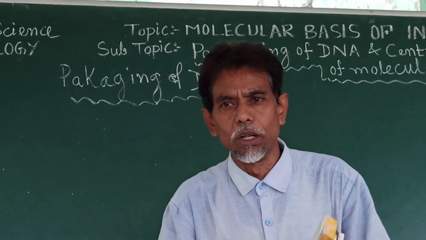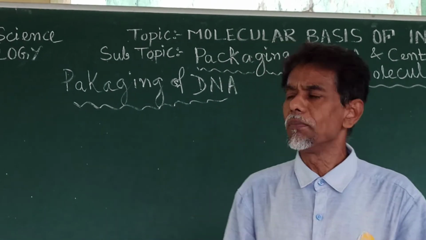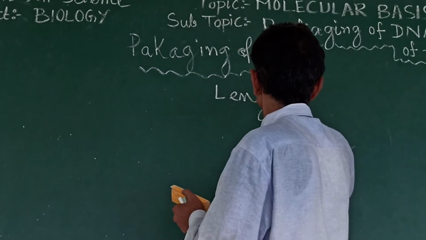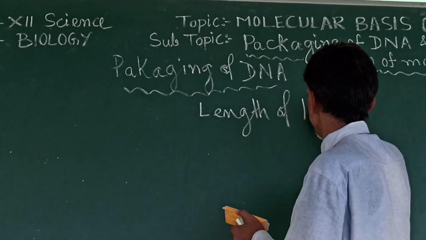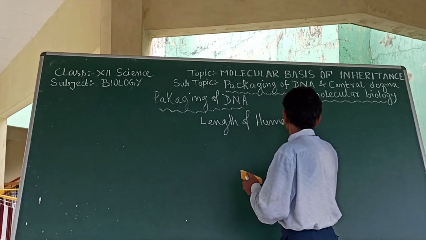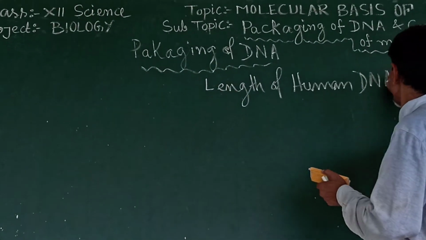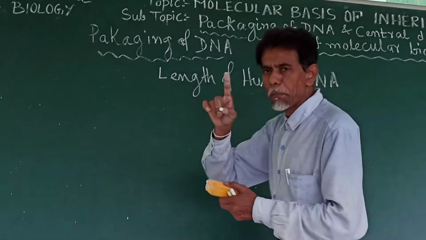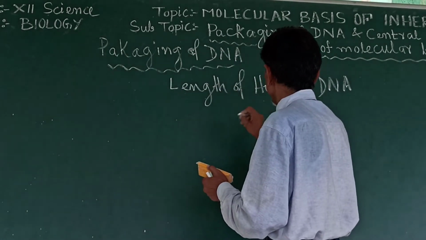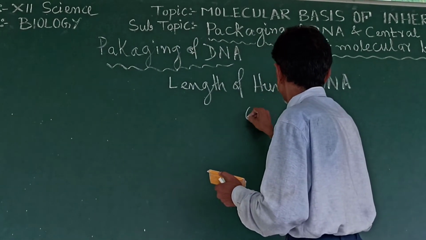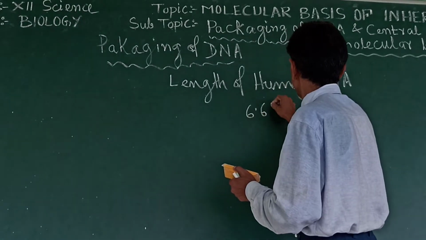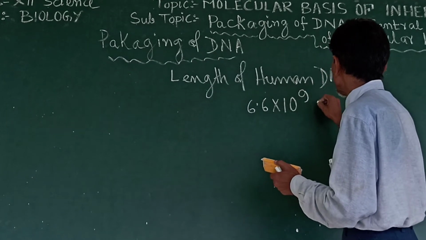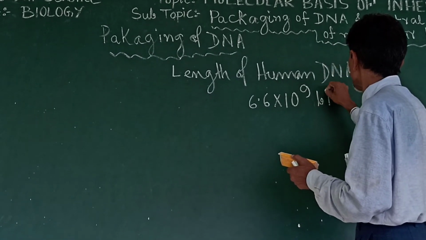Yesterday we gave a calculation. Once more I am giving the calculation. The length of human DNA, as we calculate in terms of the number of base pairs: in a diploid cell we have 6.6 x 10^9 base pairs.